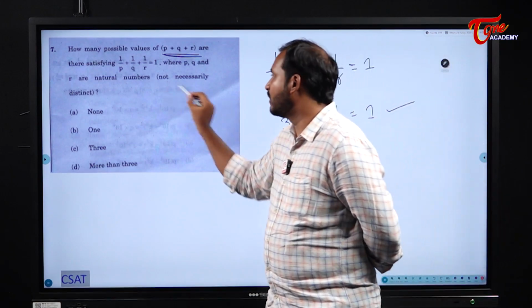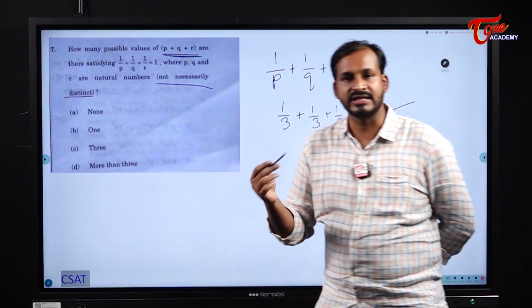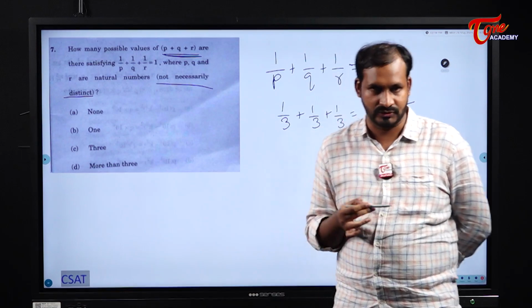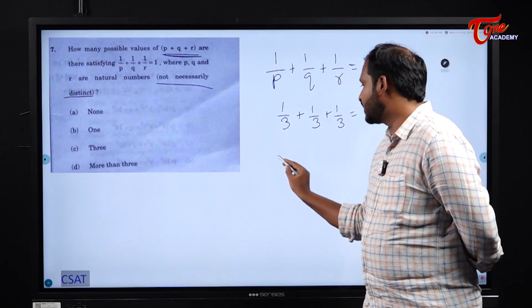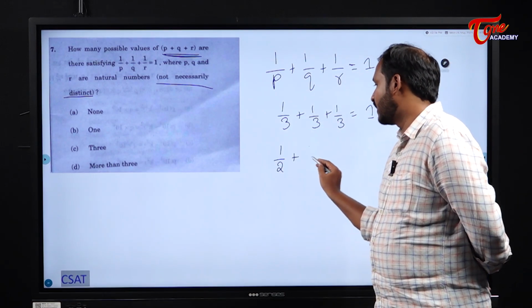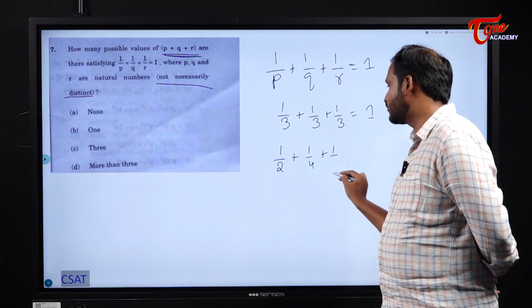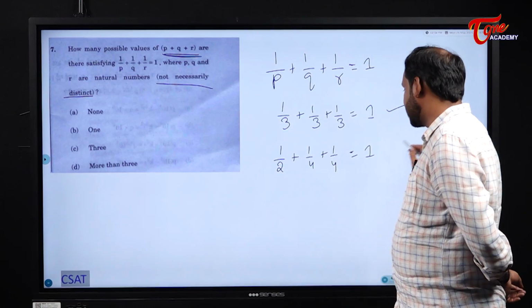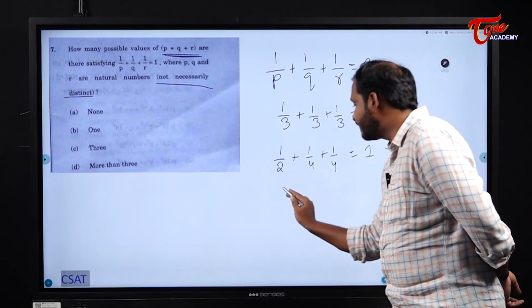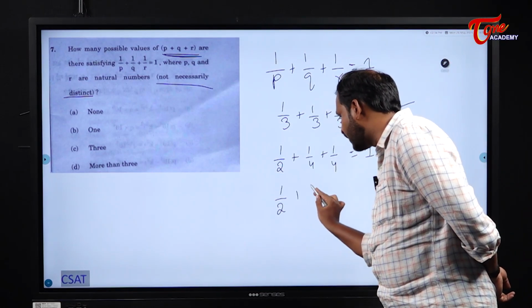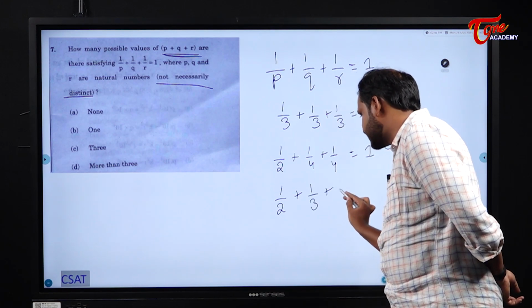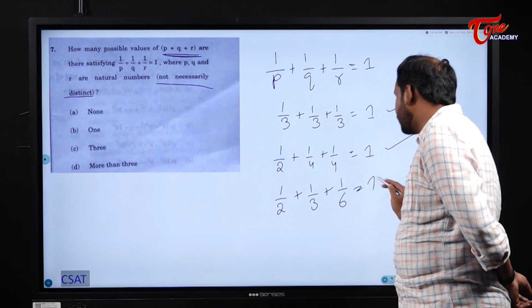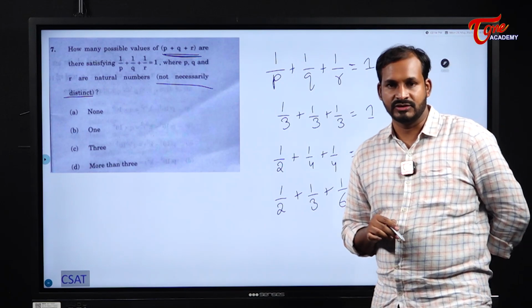And they said that not necessarily distinct. That means I can use them in the repetitive mode also. Okay. Next it becomes what? 1/2 plus 1/4 plus 1/4. Half plus quarter, what does it become? A single full. So this one becomes the second pair. And the third pair is 1/2 plus 1/3 plus 1/6. This sum is also equal to 1.